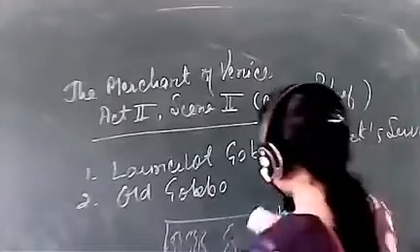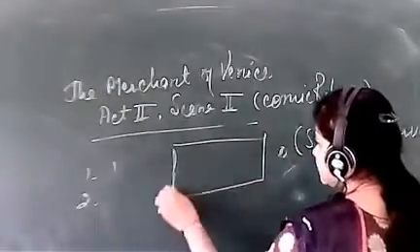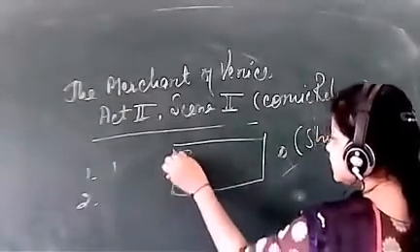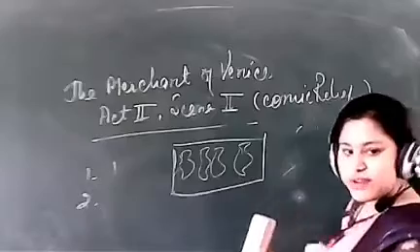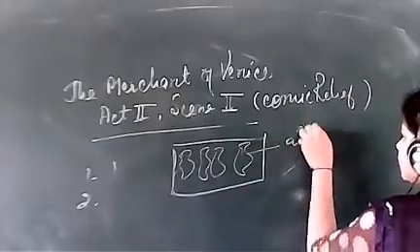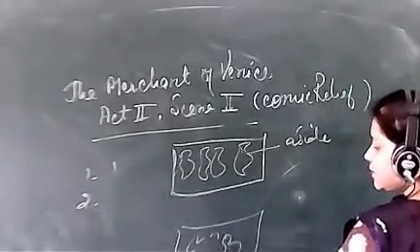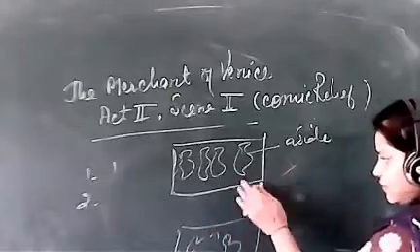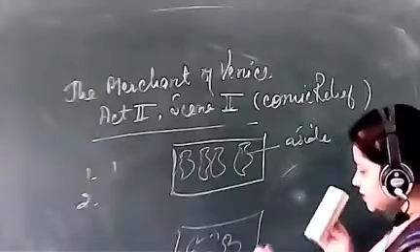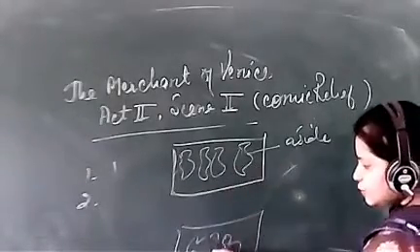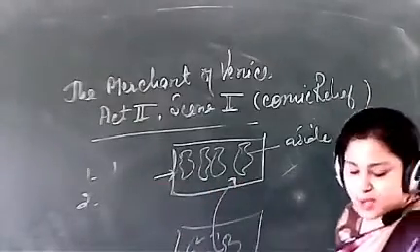The board is not visible, so let me explain again. Suppose this is the stage and there are some characters. Out of these characters, one character is going to have a speech like an aside or soliloquy. This is your audience, sitting and enjoying the play. If this person has to say any speech, that is the type of aside. Here it is supposed that whatever is said is heard by the other characters on the stage.